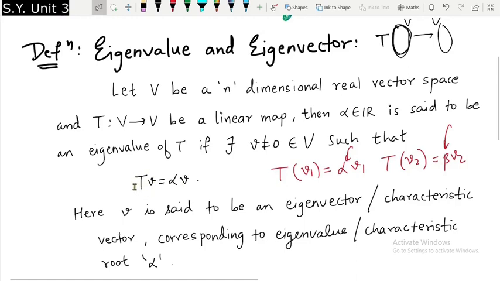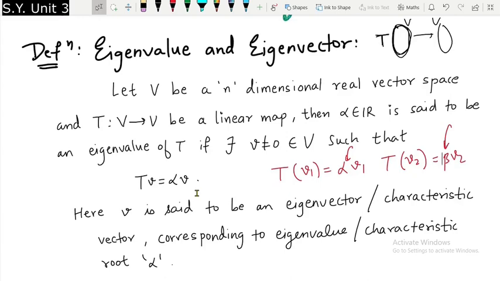It means if you find the image of that vector, you should get a multiple of that vector back, and whatever multiple we are getting, that multiple is called the eigenvalue, and that vector is called the eigenvector. The eigenvector and eigenvalue are related to each other. If you talk about an eigenvector, then definitely you are going to have some eigenvalue, and if you are talking about an eigenvalue, then definitely you are going to have an eigenvector corresponding to it. Just remember, these eigenvectors may not be unique. You will understand why. But eigenvalues are unique whenever you talk about some linear transformation.